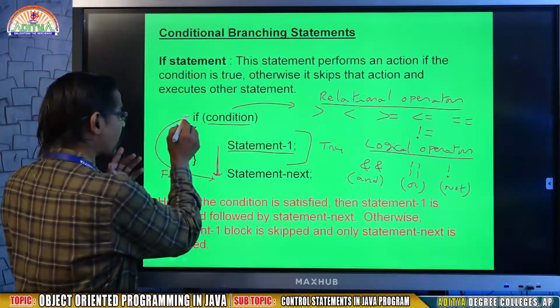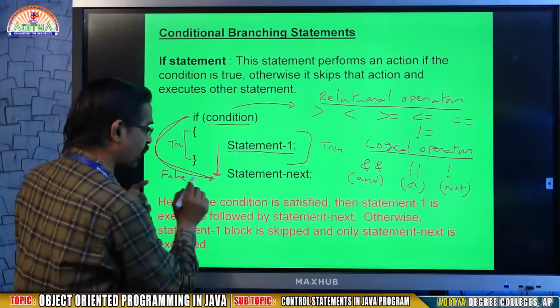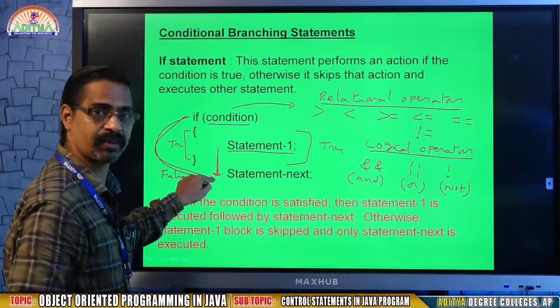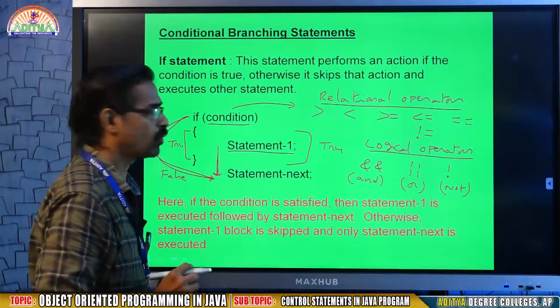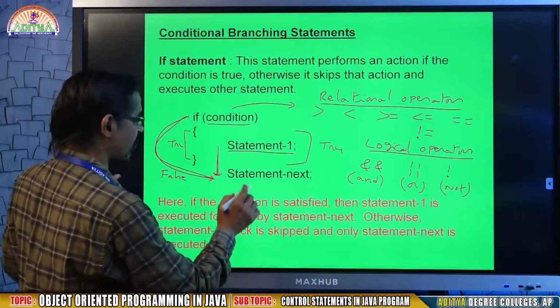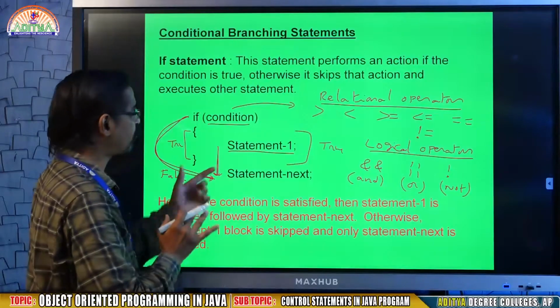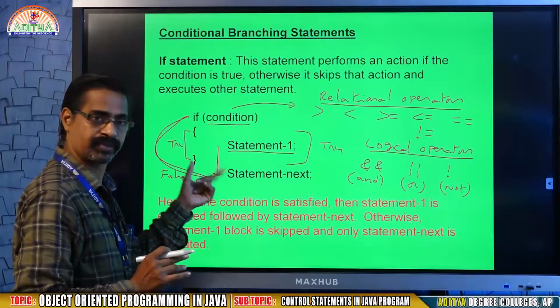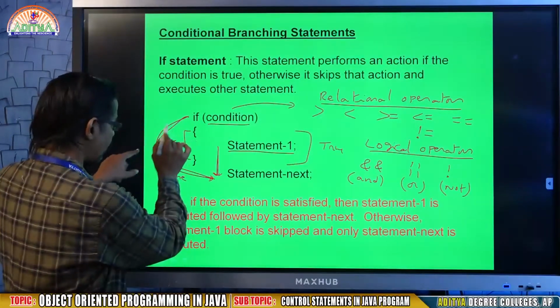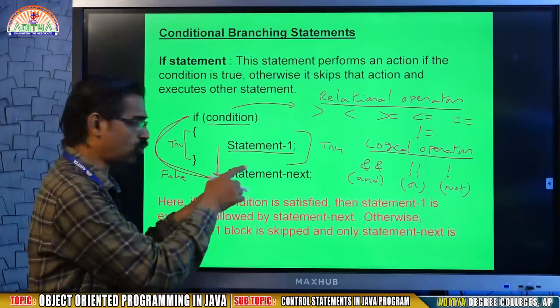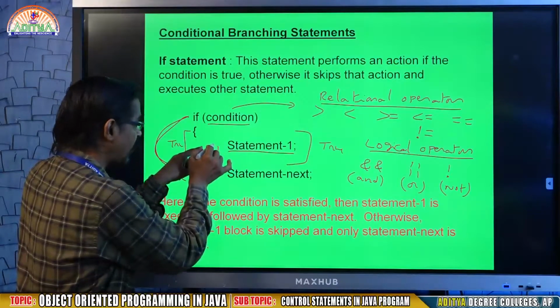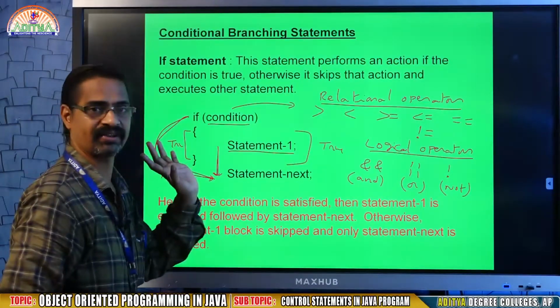If the condition is false, it will go directly down, because an if without an else statement is called a simple if. In the simple if, there is no else clause. That means when the condition is false, it will go directly to statement next. If the condition is true, it executes statement 1 and then goes to statement next.